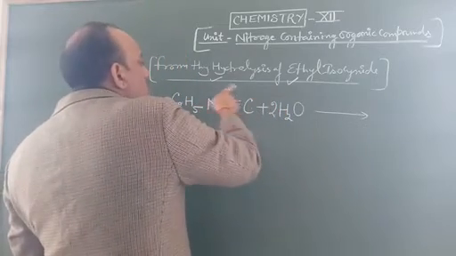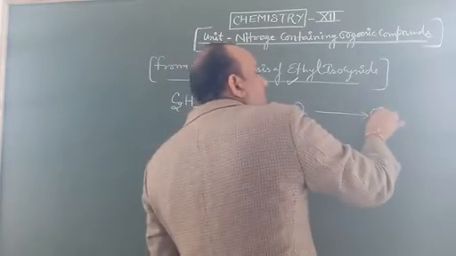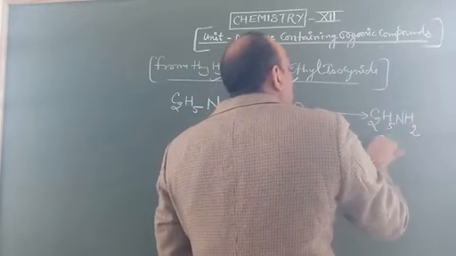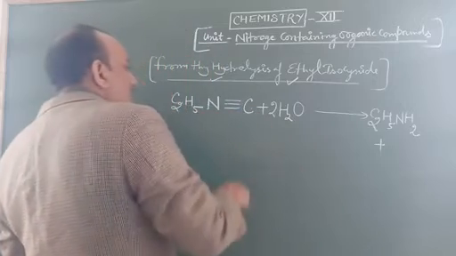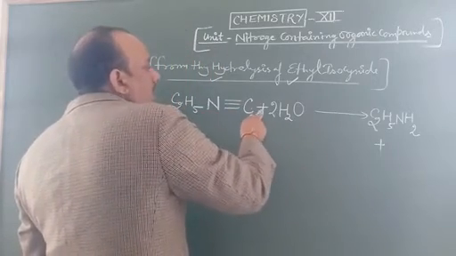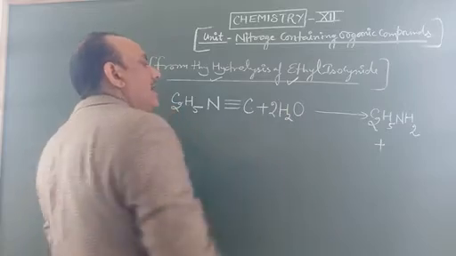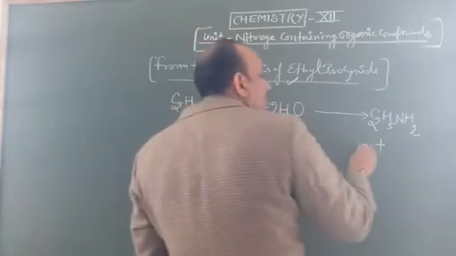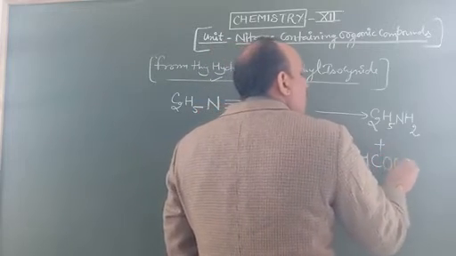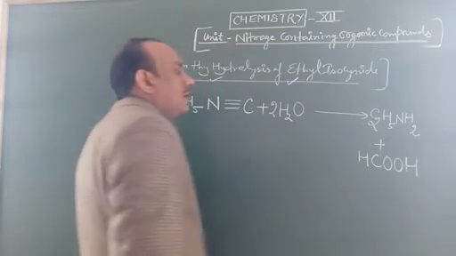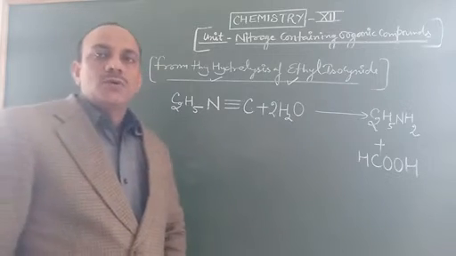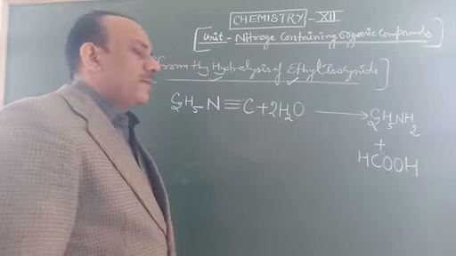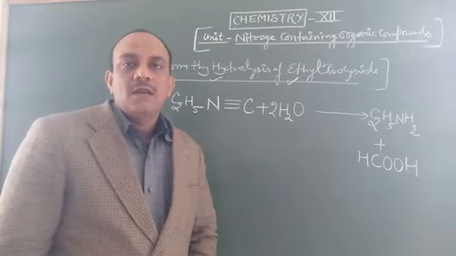This nitrogen takes hydrogens to form ethylamine, C2H5NH2, plus formic acid. The formula of formic acid is HCOOH. So here we studied the formation or preparation methods of ethylamine.